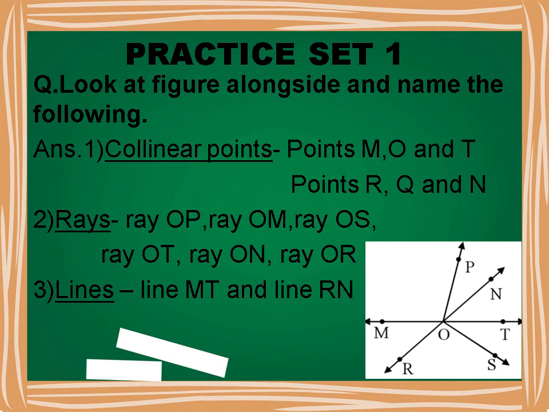Then we have to name the rays from the diagram. So here ray OP, ray OM, ray OS, ray OT, ray ON and ray OR as given in the diagram. Then we have to name the lines from the diagram. So here there are two lines, we can see line MT and line RN.